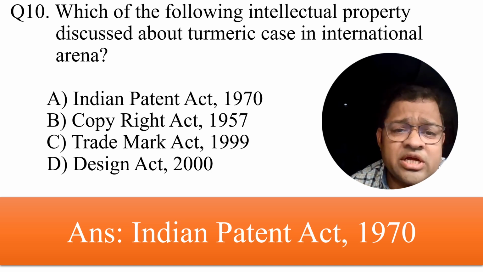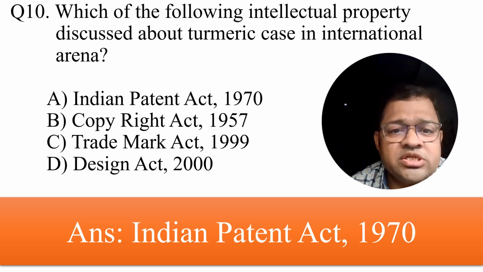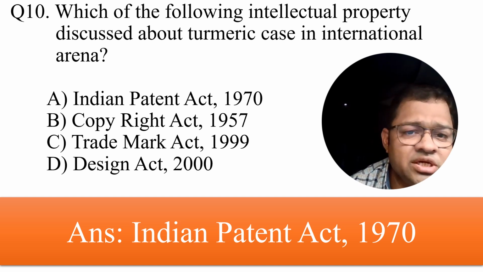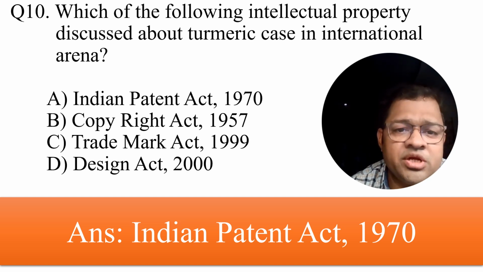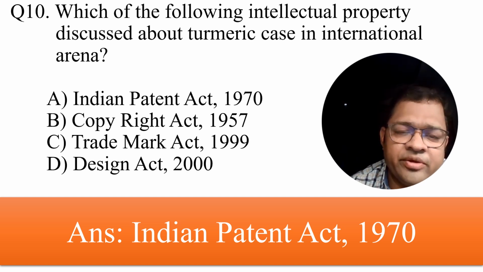Numbers of products have not been registered under any intellectual property right and are considered in the Indian domain and used by Indians. When the market opened and communication became proper, the information reached India, and India sued the USA, saying turmeric is our product. That particular case has been discussed in the Indian Patent Act 1970.